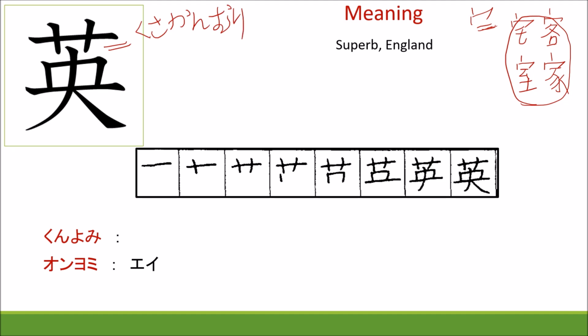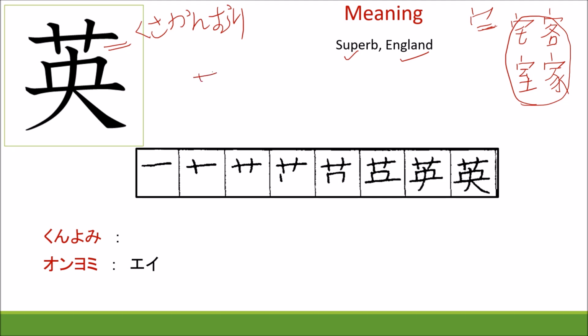Okay, the meaning of this kanji is super and England. This kanji we can use for super and also for England. So, the writing pattern is given over here, please follow it.